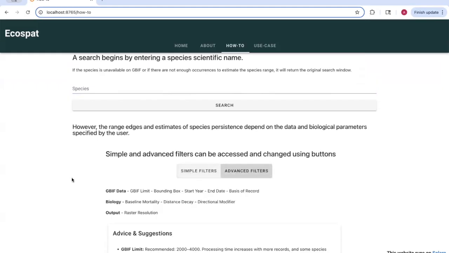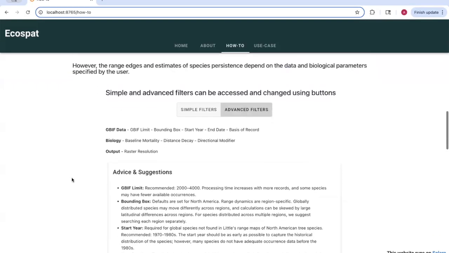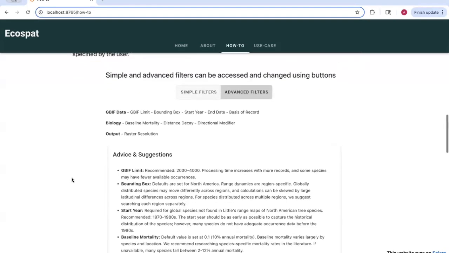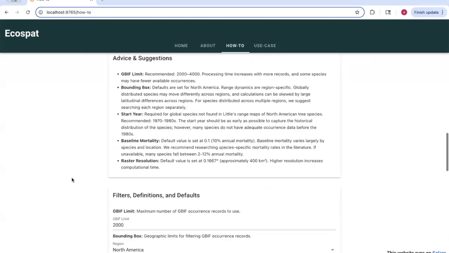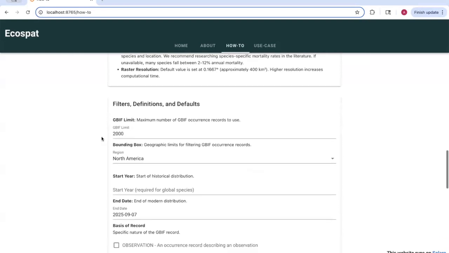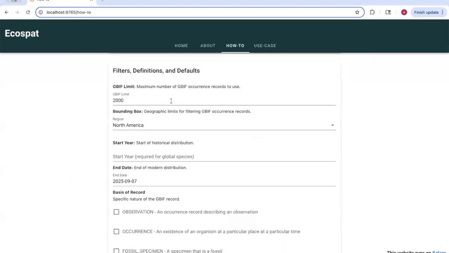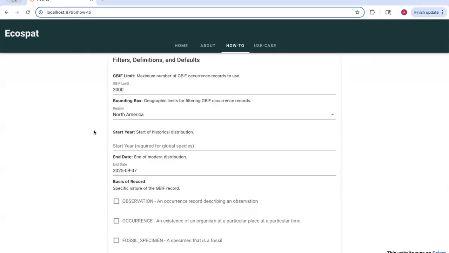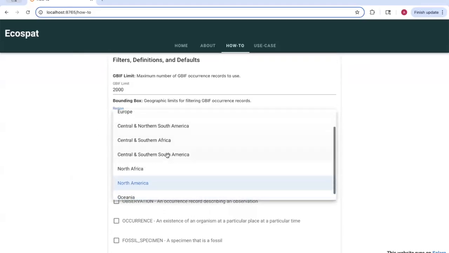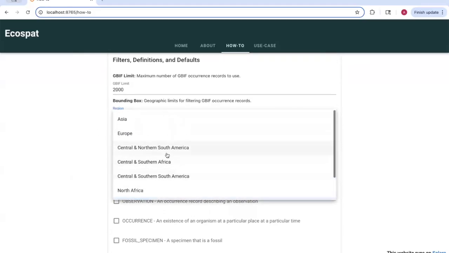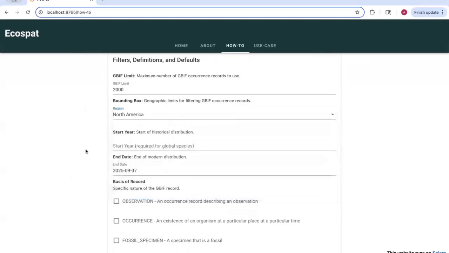These values can have a large impact on the inferred range dynamics of species and individual persistence, which is why we provide some recommendations. For example, the GBIF limit represents the maximum number of GBIF records to use. Based on a preliminary power analysis, we recommend using 2 to 4,000 occurrences. The bounding box, or the extent of occurrence, is another important parameter given that species can have variable range dynamics across regions. We recommend searching each region separately for globally distributed species.